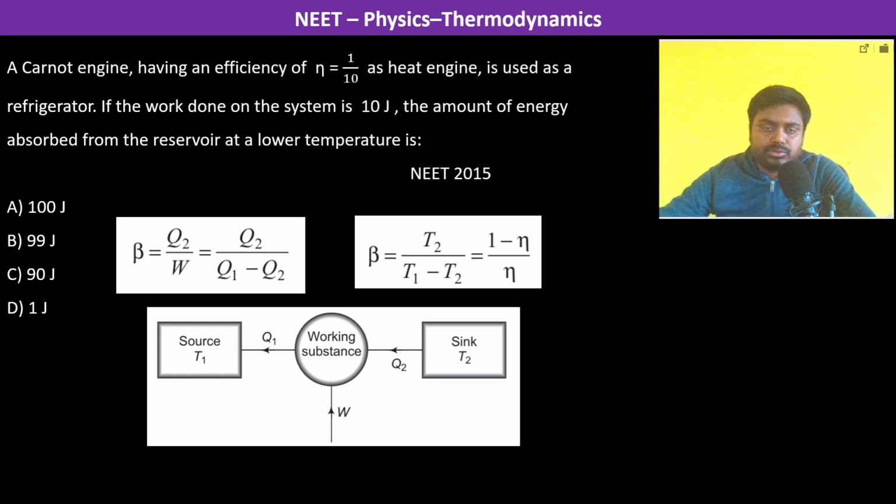So used as a refrigerator. So these are the equations for refrigerator. The beta is the coefficient of performance, eta is the efficiency. Now Q1 and Q2. Q1 is the heat which is rejected to the surrounding. Q2 is the heat which is absorbed from the refrigerator.